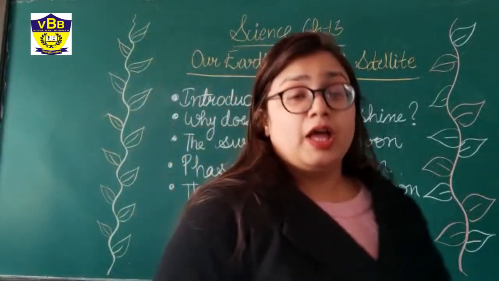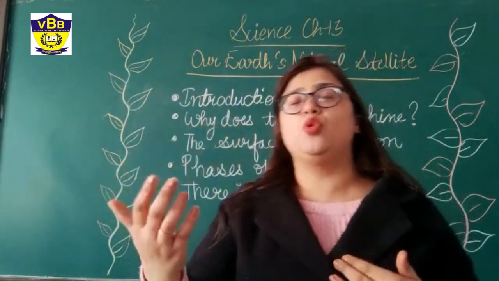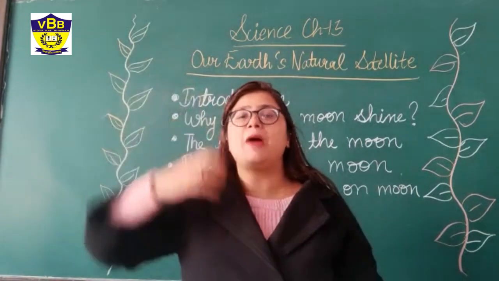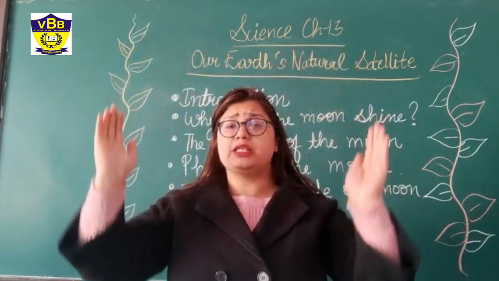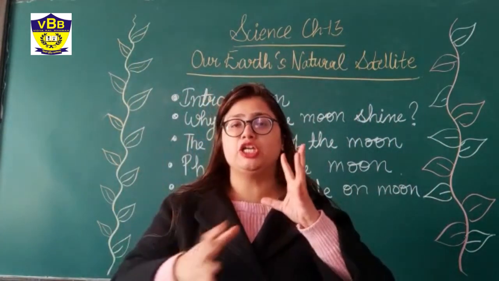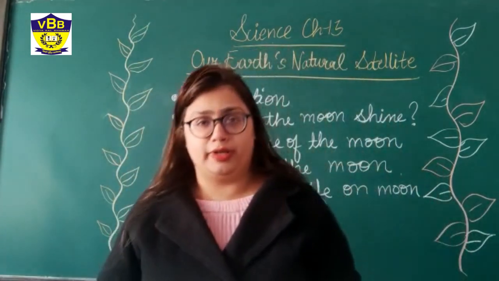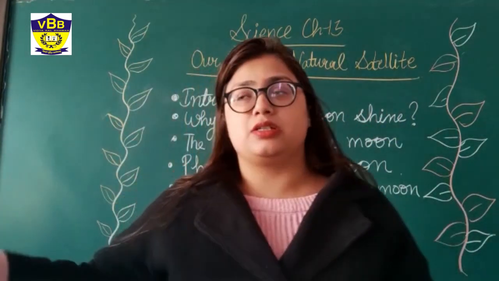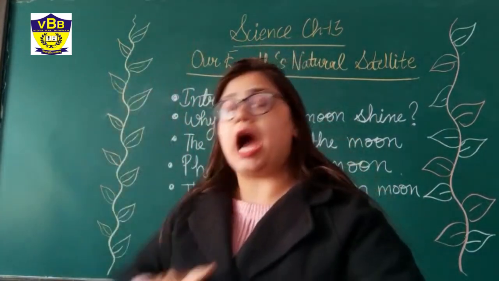Okay. Now, phases of the Moon. Phases means the shape of the Moon that appears to us. Like if I am living on the Earth, what shape of the Moon am I able to see? Some days you might have noticed the Moon is like a circle, clearly visible to us, whitish, greyish. So we say that it is a full moon day, because I am able to see the whole circle of the Moon. Later I will see a little less of the Moon. Then I will see only the half part of the Moon.